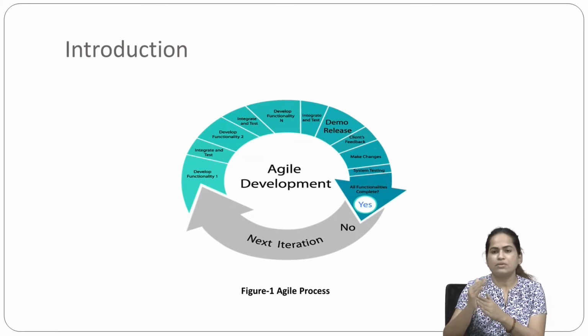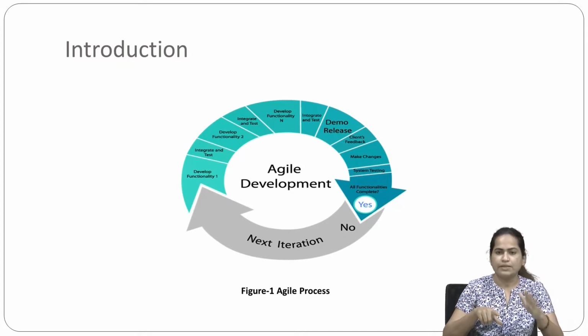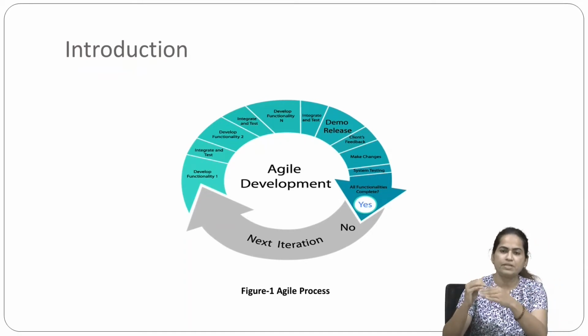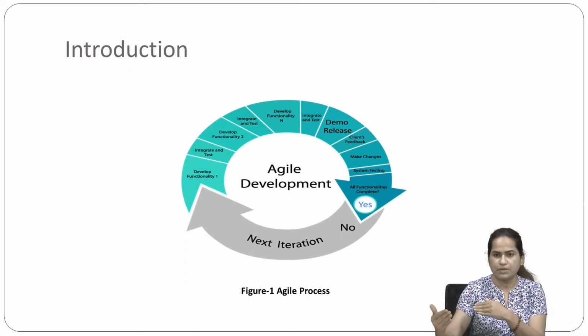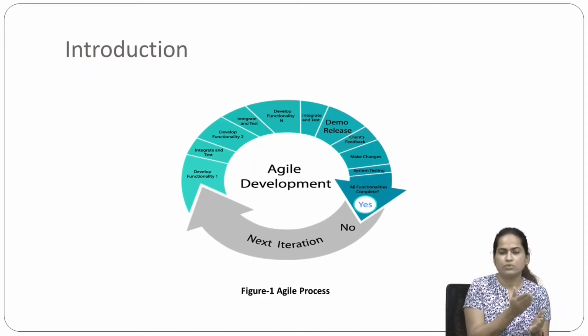If the requirements are not fulfilled, means if it is no, then what will happen? You will move to the next iteration. Here you can see a cycle, which is showing you that you start from the development of requirement 1, end at the system testing, and after testing you deliver your software to the customer, to the user. Users are checking. If they are satisfied, then this will be your final product. If not, then you have to move to the next iteration. So this is what we have in the agile process.